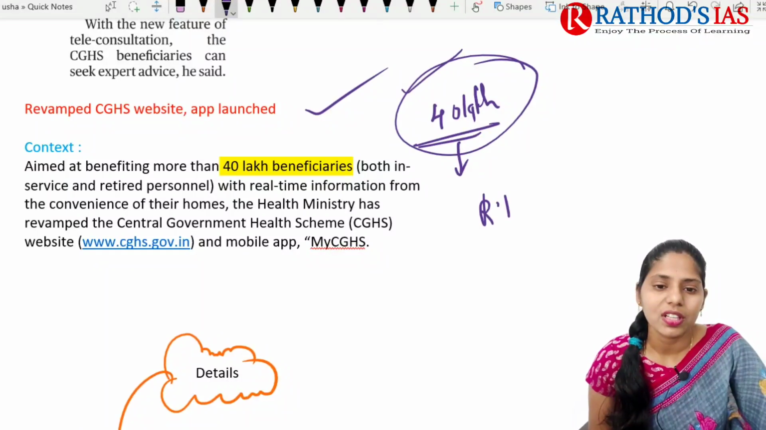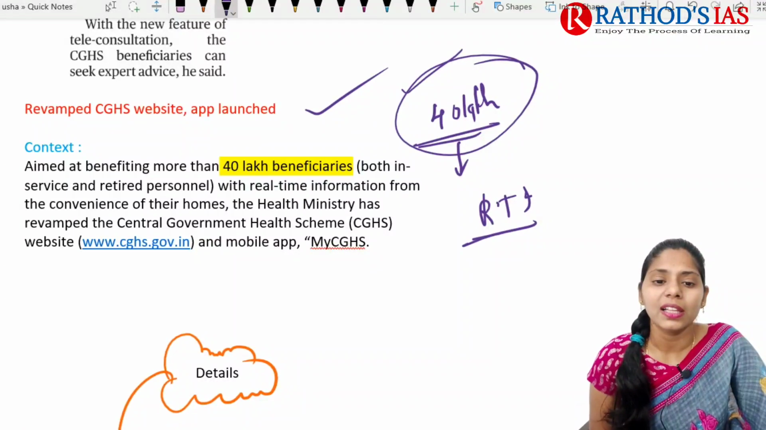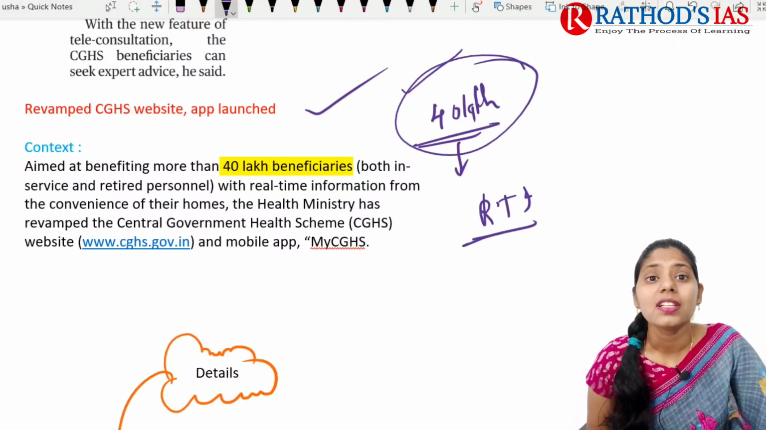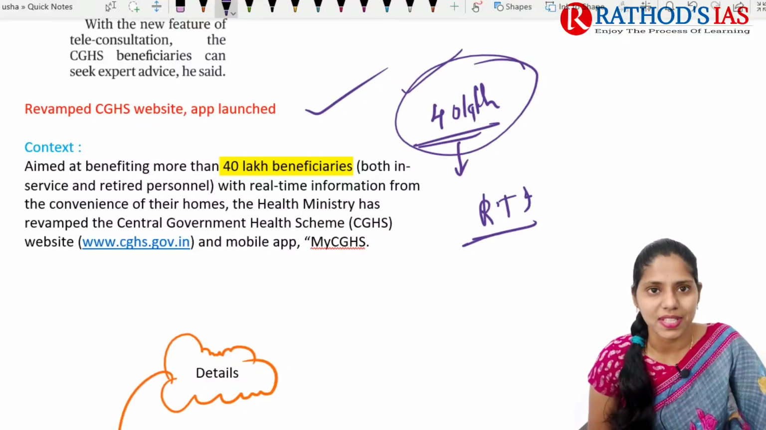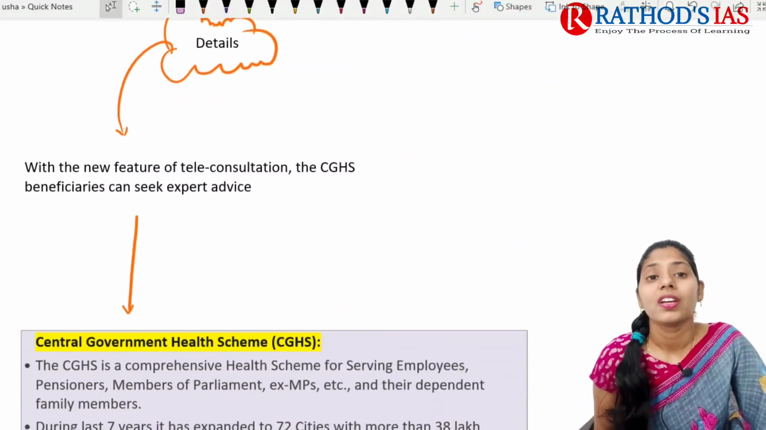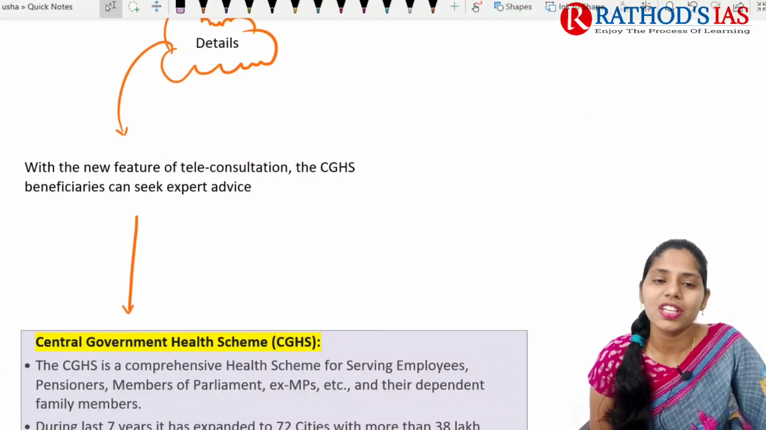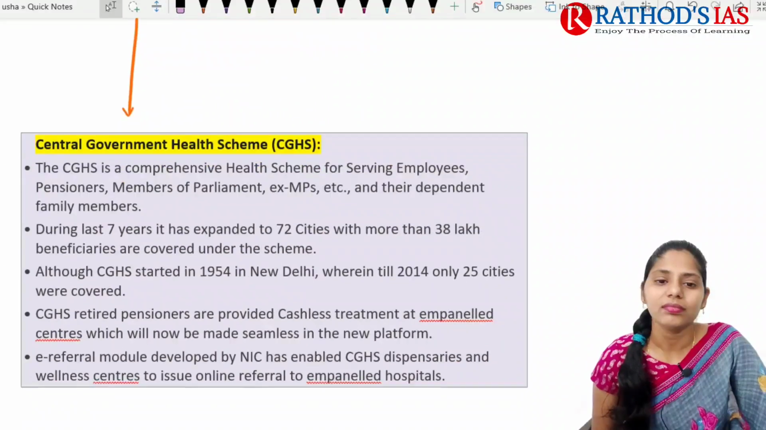Mainly they will be provided with real-time information from the convenience of their homes. The Health Ministry has revamped this Central Government Health Scheme website as well as the mobile app. It is mainly going to benefit about 40 lakh beneficiaries. Details: with the new teleconsultation feature, CGHS beneficiaries can seek expert advice through this.